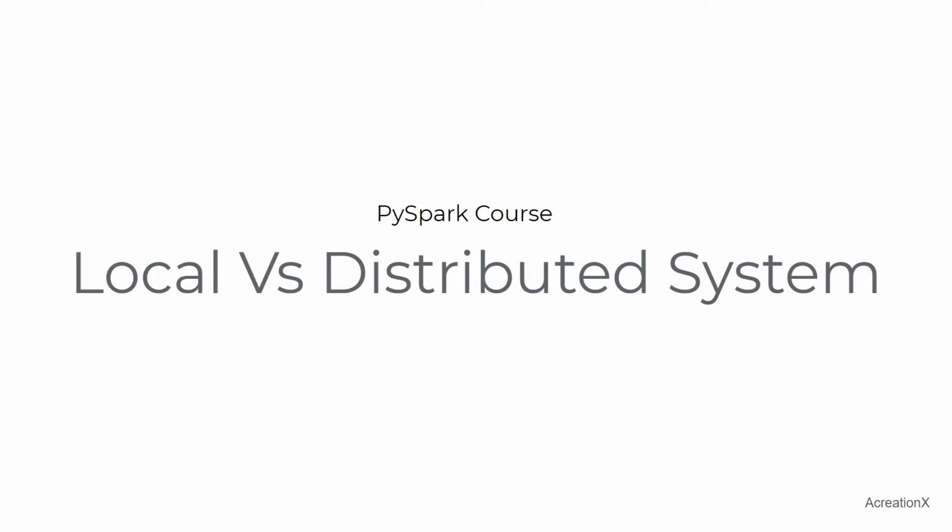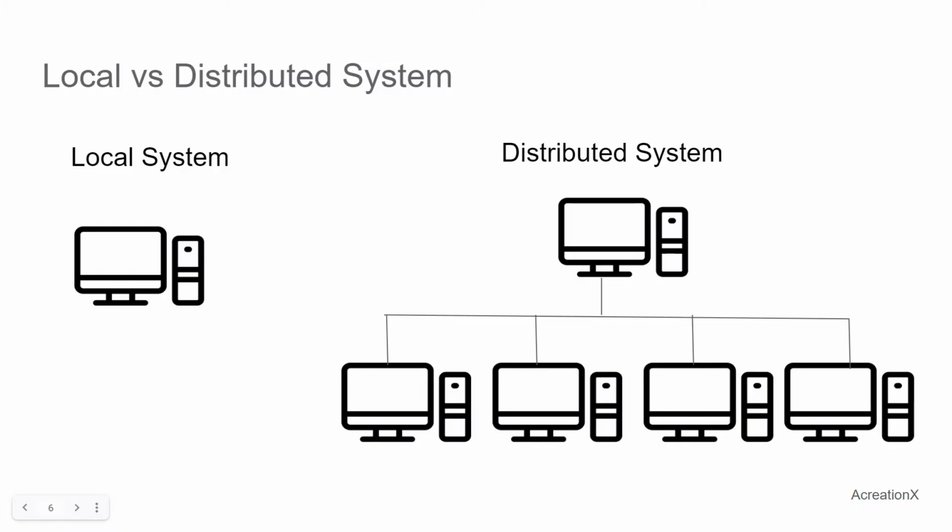In this video we'll see what is local system and what is distributed system. A local system is a computer system which has only access to its own resources. It cannot access any other PC's resources for computation or for storage. In a distributed system, many computers are connected to a single master computer. The master computer can access the resources of the other computers and use it for storage and computation.